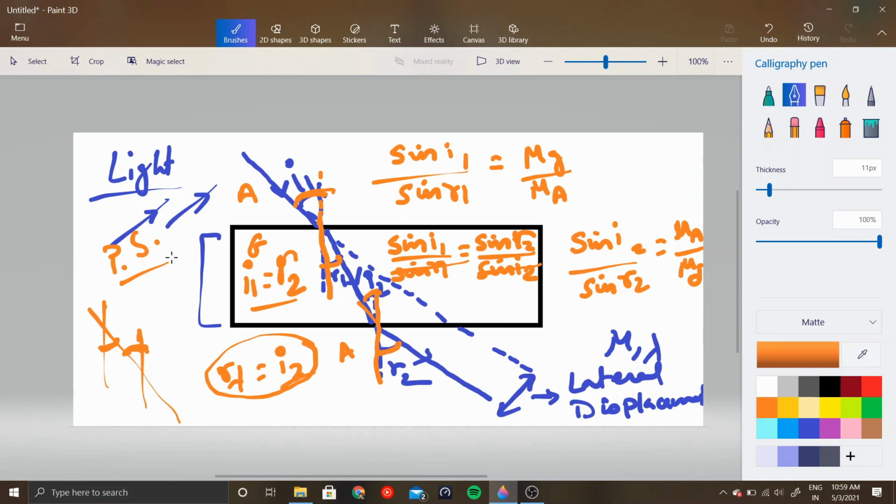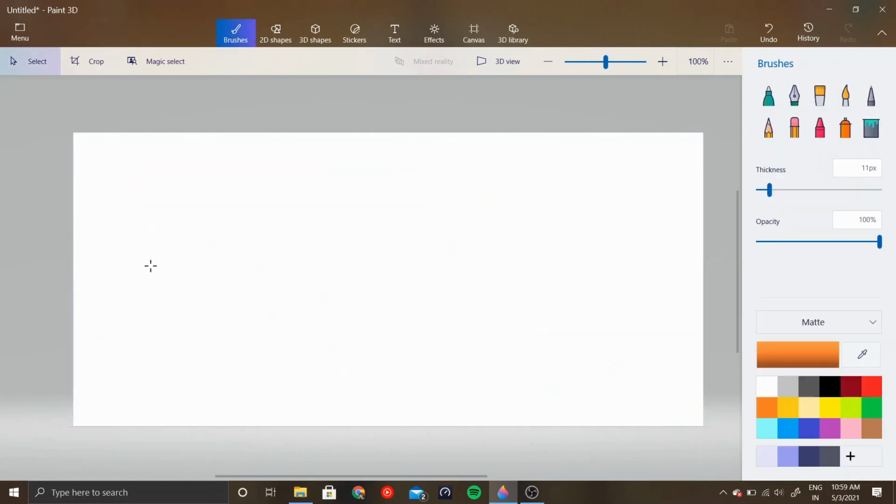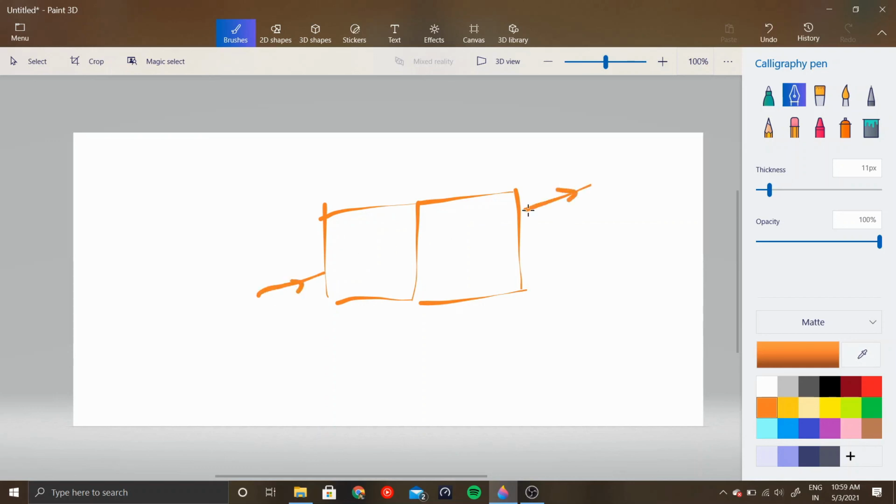Okay, now this can be extrapolated when light has different mediums. Light is passing through a combination of mediums. Suppose there is a glass slab and there is an ice slab. Light is passing from here and it is coming out somewhere here. These rays will also be parallel because, in between this glass slab and this ice, there is an infinitely small amount of air, so we can draw this like this.